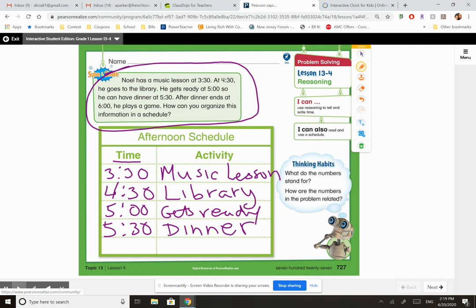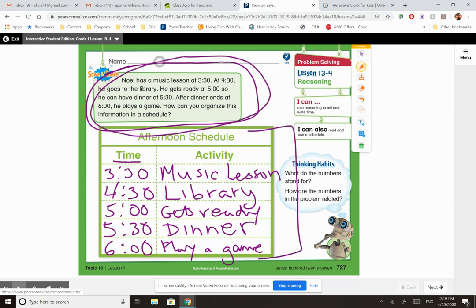All right. After dinner ends at 6, he plays a game. So what is he doing at 6 o'clock when he's done? He's going to play a game. Look at this. Now, looking at the schedule, isn't it so much easier to read this than to read all this? So that's why we create a schedule. And now he knows what to do.